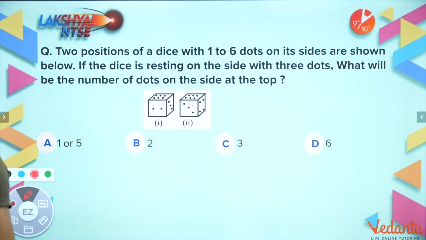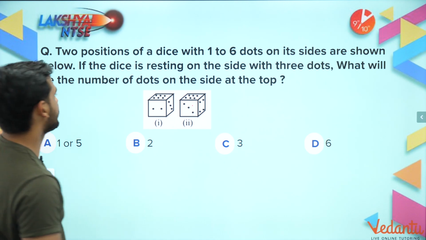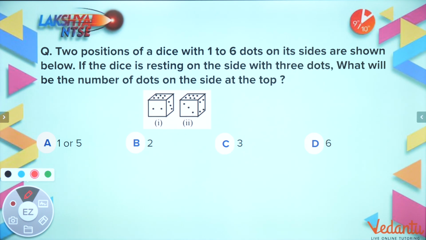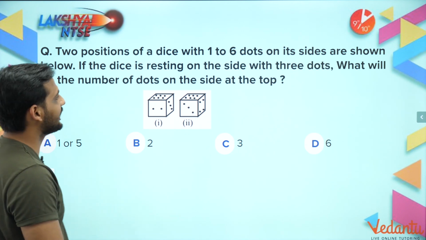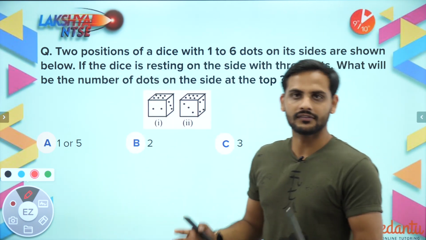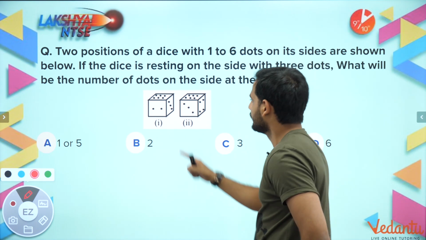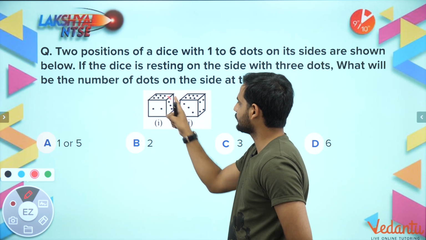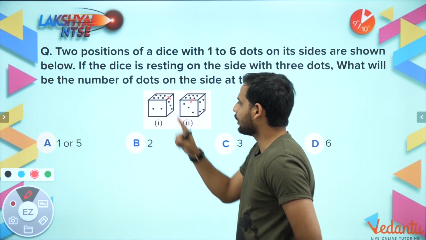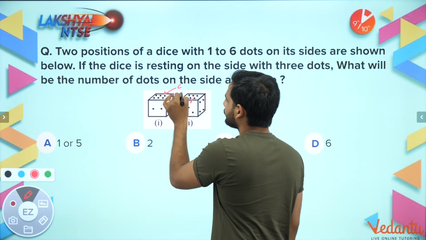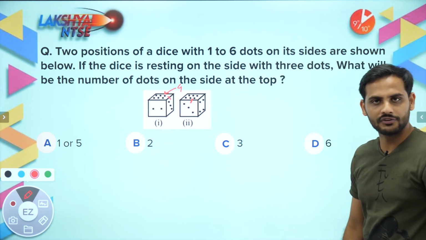Two positions of a dice with 1 to 6 dots on its sides are shown below. If the dice is resting on the side with 3 dots, what will be the number of dots on the side at the top? That means you have to find out which number is opposite to the 3 face. Now let us see what is happening here. 6 and 3 are adjacent. 6 and 3 are here as well. One corner is shared by 2. One corner is shared by 4. That means 2 and 4 are opposite to each other. Correct?